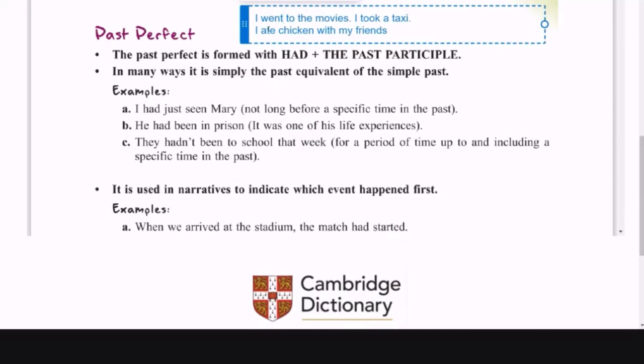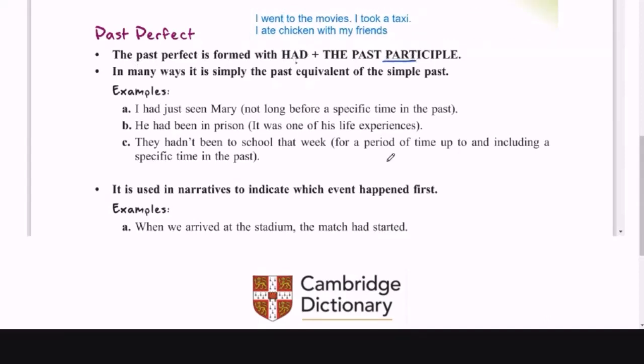And with the past perfect, we use it to demonstrate which action happened first. Normally, we use the past perfect to indicate which action happened first. If there are two actions, the past perfect will indicate which action happened first. And that's usually what we can use the past perfect for. So it says the past perfect is formed with had and the past participle, right? It says in many ways it is simply the past equivalent of the past simple. Sometimes we can replace it with the past simple. There's no problem. Usually, right?